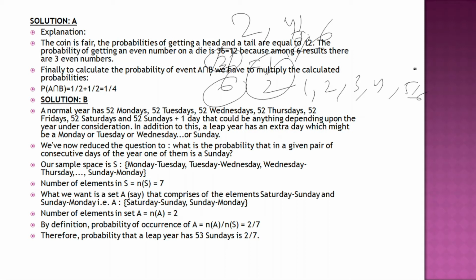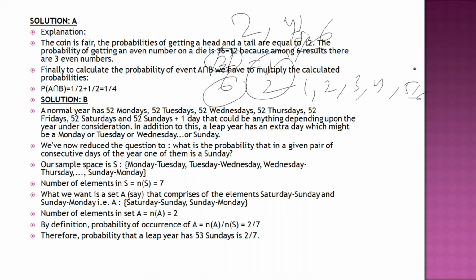Okay, so in some years where you have a 31st, there can be chances of occurrence of 52 Mondays, 52 Tuesdays, 52 Wednesdays, 52 Thursdays, 52 Fridays, 52 Saturdays. These are common sense. And plus 1 day, because in a leap year we have 366 days instead of 365 days. So that could be anything depending upon the year under consideration. Okay, so that is not known to you. In addition to this, a leap year has an extra day which might be Monday or Tuesday or Wednesday or Sunday.